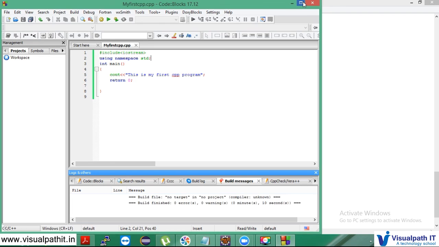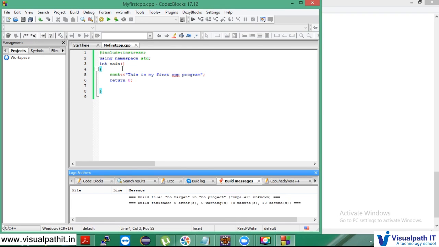I hope you have understood how to run a C++ program, right? So this is the first C++ program. Next, let me explain what each line here is. So this is the header file, right? Before you recognize any person, first that person should be in your mind, then only you will recognize, right?